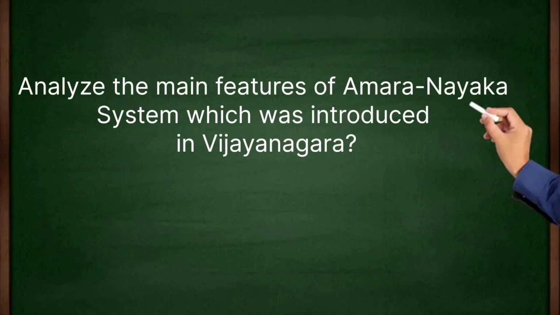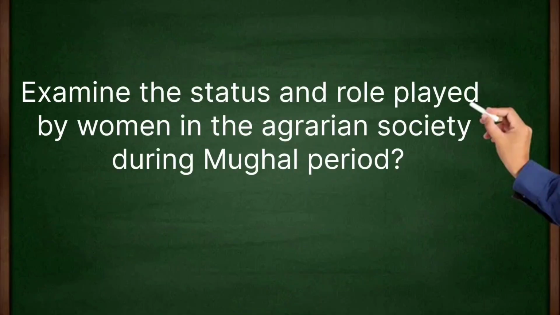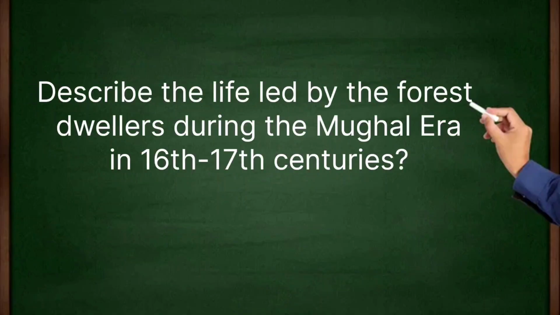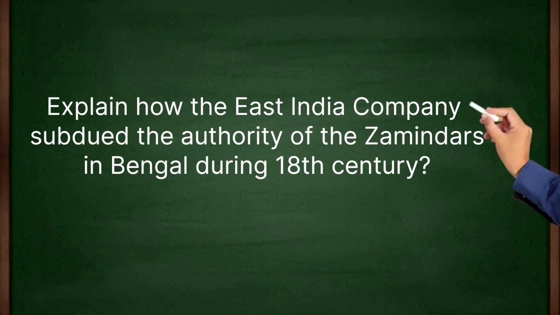Analyze the main features of Amaranayaka system which was introduced in Vijayanagara. Examine the status and the role played by women in the agrarian society during the Mughal period. Describe the life led by the forest dwellers during the Mughal era in 16th and 17th centuries. Explain how the East India Company subdued the authority of zamindars in Bengal during 18th century.